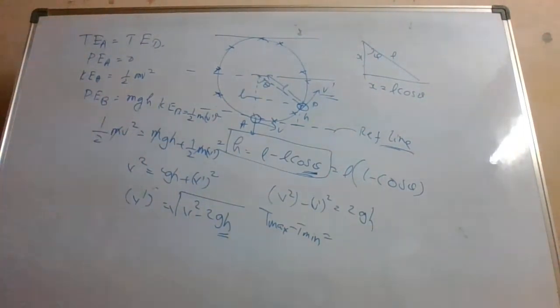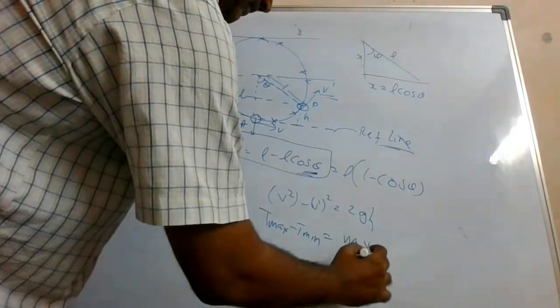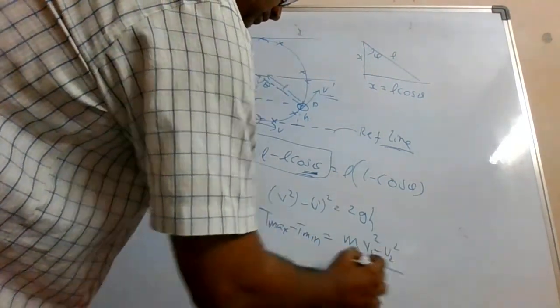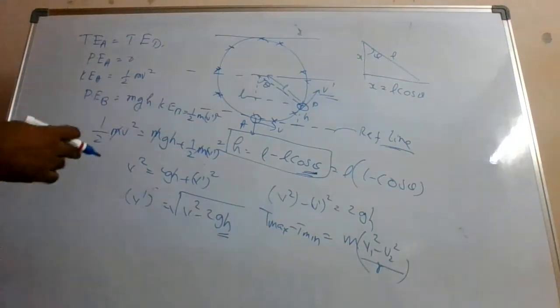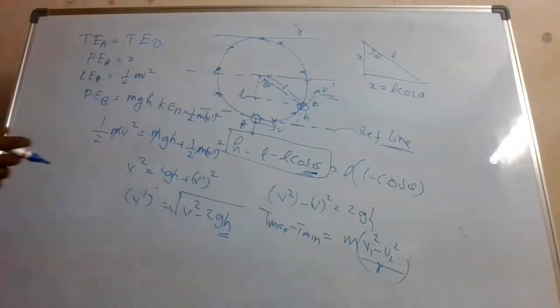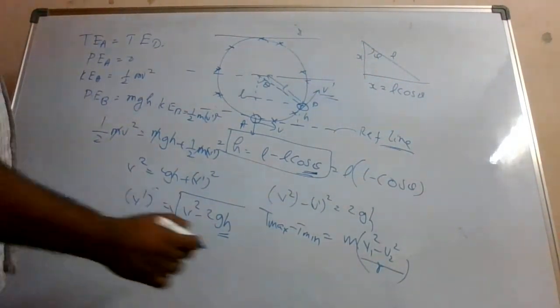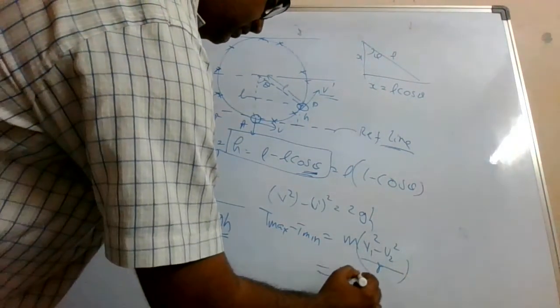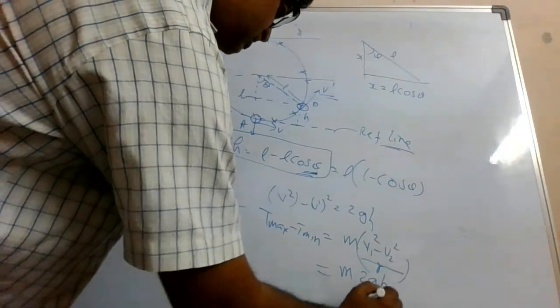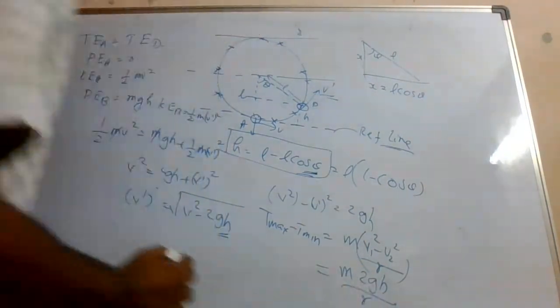It was M into V1 square minus V2 square by R, if I am not mistaken. Isn't it? So V1 square minus V2 square, we were getting 2gh. Alright. So this will be M into 2gh by R.